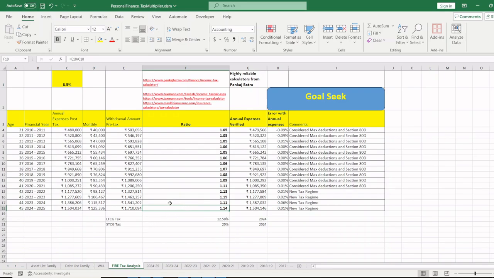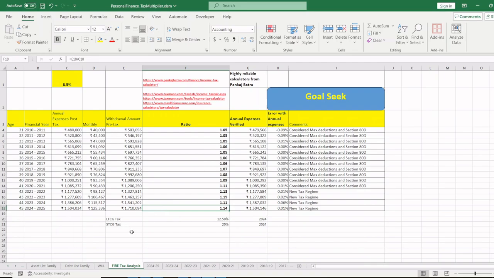So my recommendation to you, and what will this ratio become? This 1.14, what will it become after another 10-15 years? It might eventually become 1.2 or 1.25, because if you see the pattern, government is certainly not doing a great job to manage inflation for you. Maybe for some other people, some other society, it is certainly doing that, right? For the next 100 million people, it has to uplift, and it has to do it with taxes, and thus it is taxing you. So this 1.05 became 1.15 almost. And if I just make it a higher income, it will obviously be a higher slab, so the ratio will be even higher.